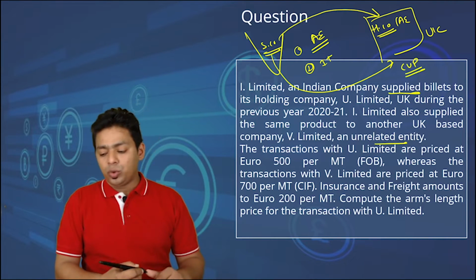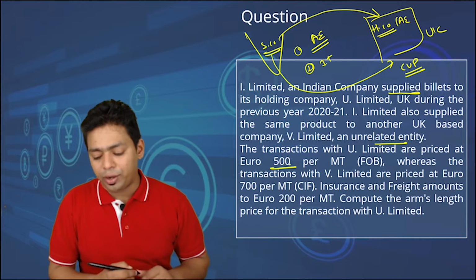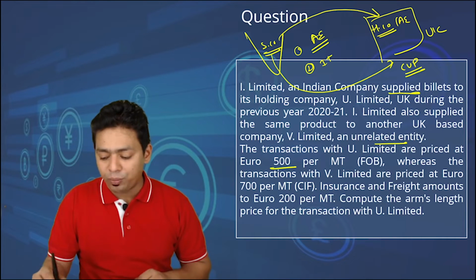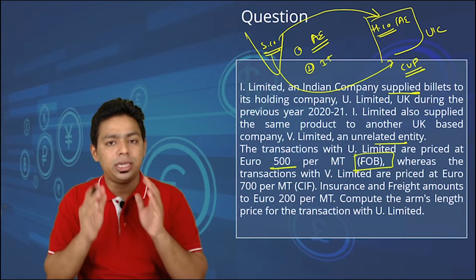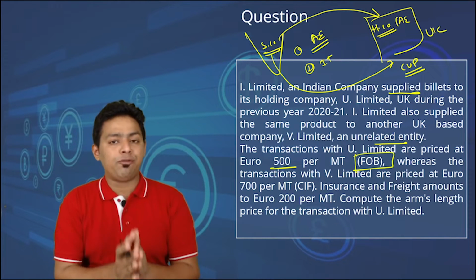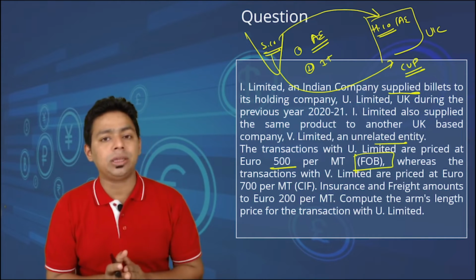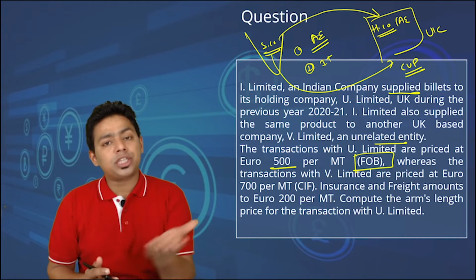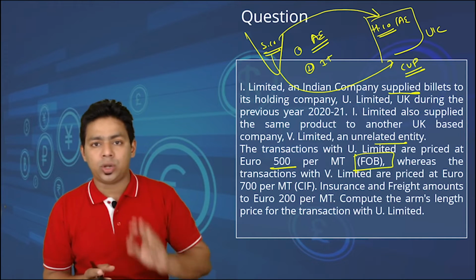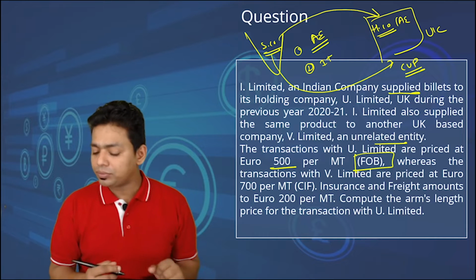The transactions with U Limited are priced at euro 500 per metric ton on FOB basis. So this is very, very important data. Here the transactions are valued on FOB basis, free on board. With customs knowledge, FOB means it is excluding freight and insurance. It's a pure value of the goods.